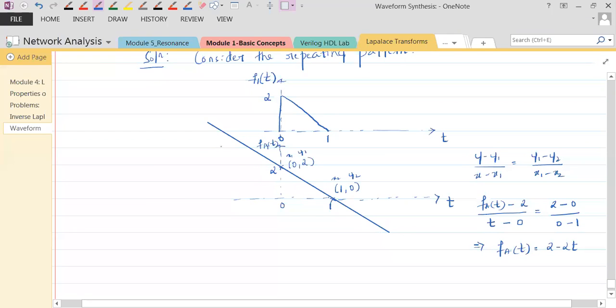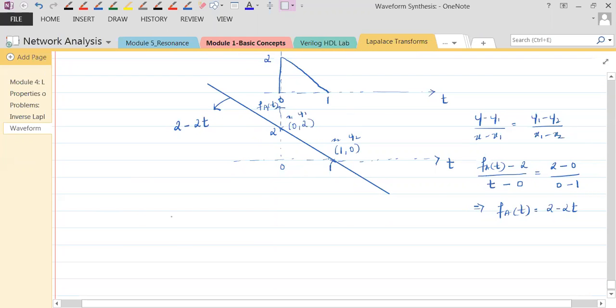So what is this line now? This line is 2 minus 2t. And I want this line, 2 minus 2t, to extend just from 0 to 1. So what would you do with this? Just extend this line. Let me call this fb of t rather.